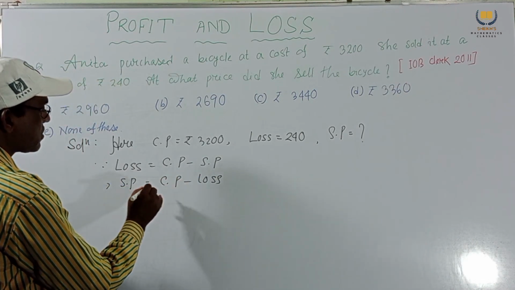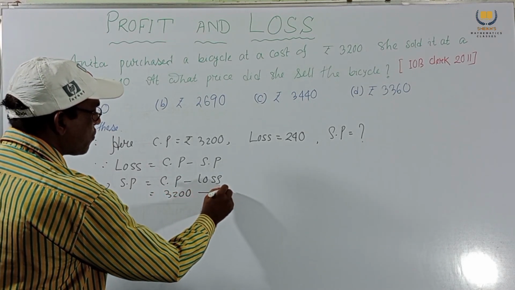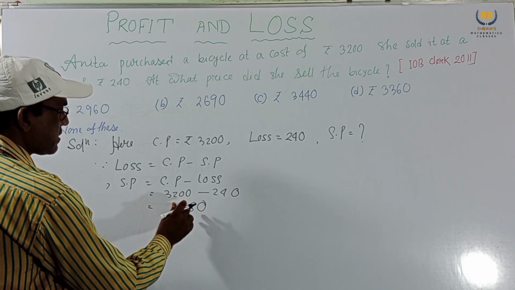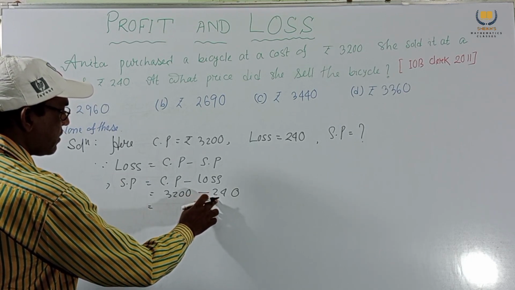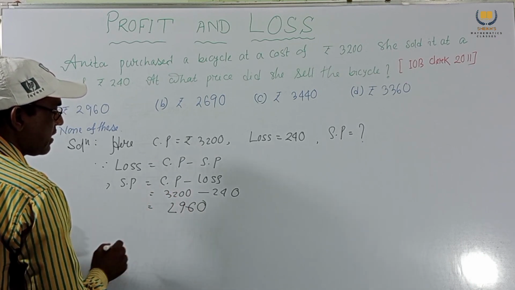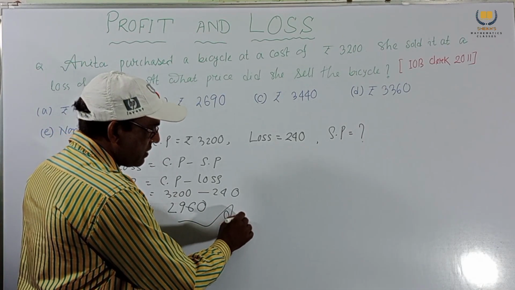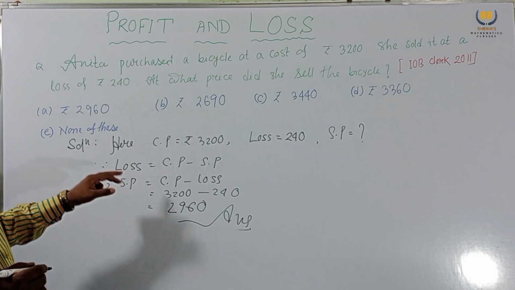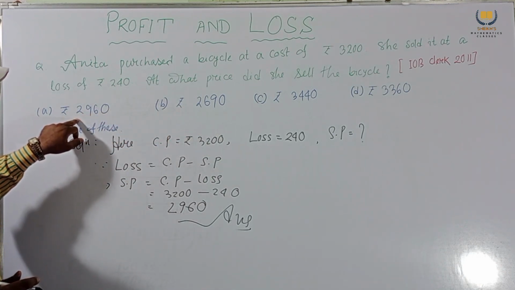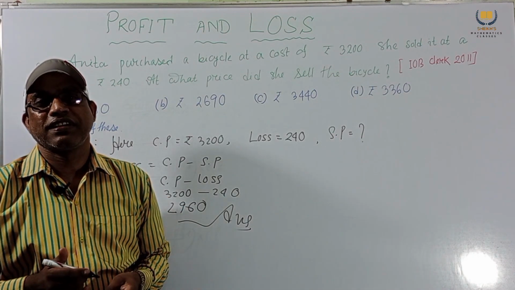So 3200 minus 240 gives 2960. This is our answer, so option A, rupees 2960.